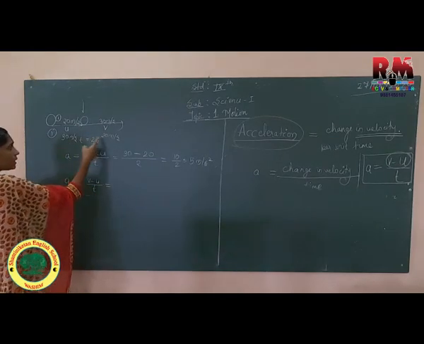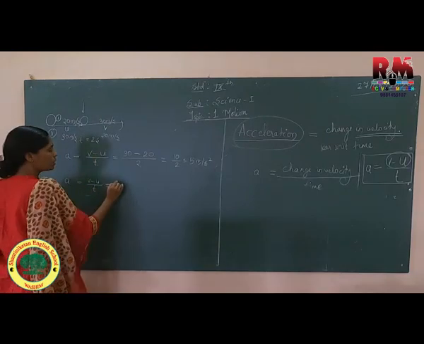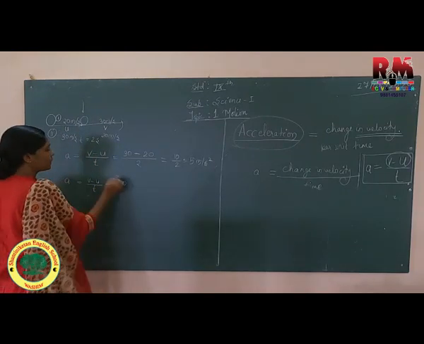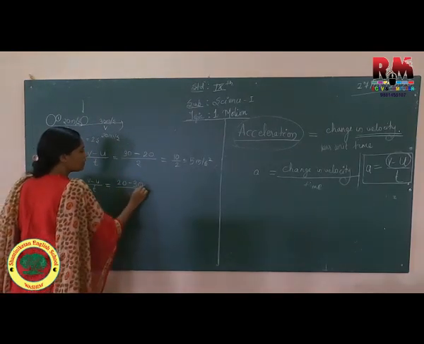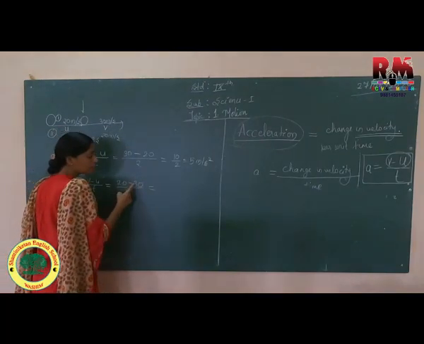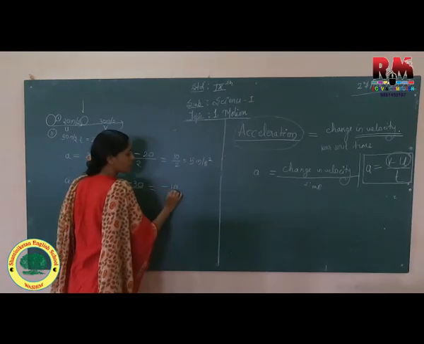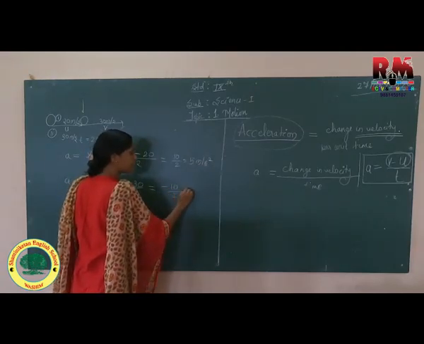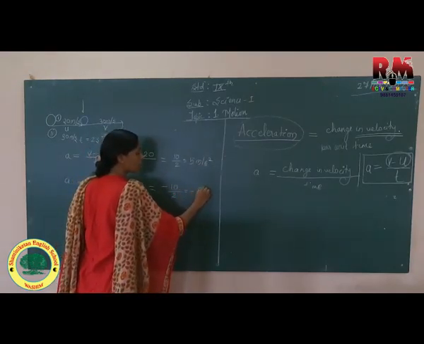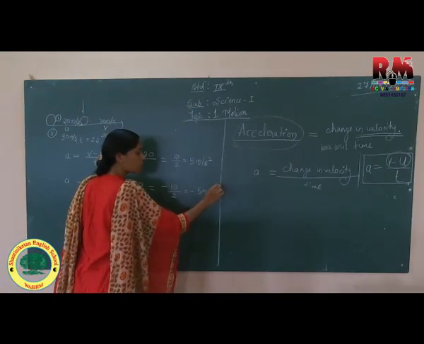So here final velocity v is what? 20 minus 30 upon 2. It will become minus 10 divided by 2. So your answer comes minus 5 meter per second square.